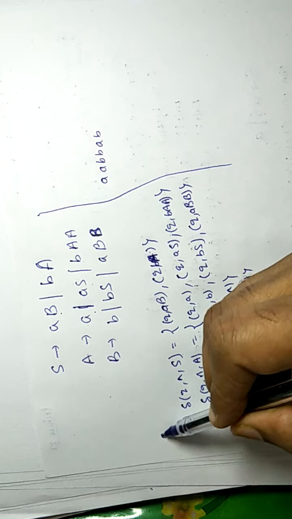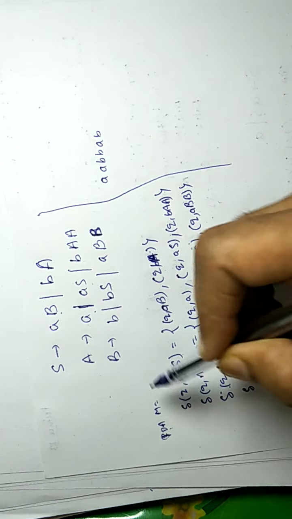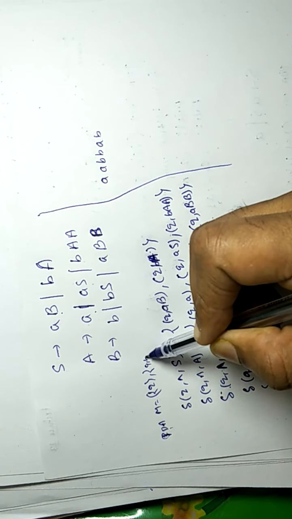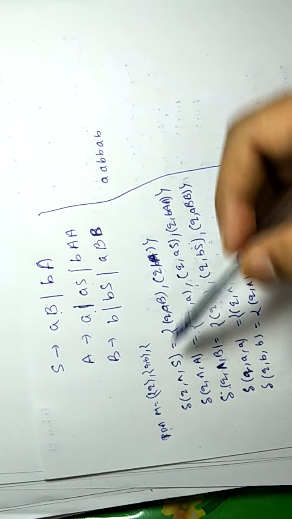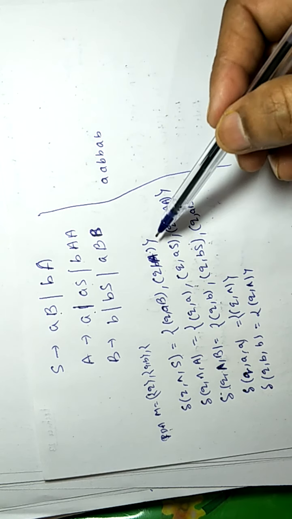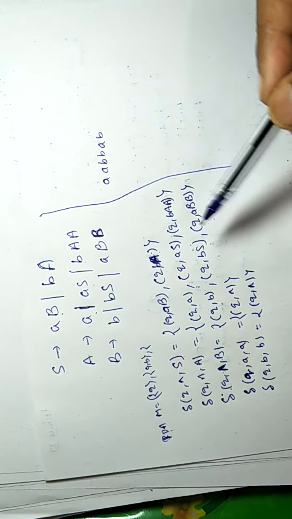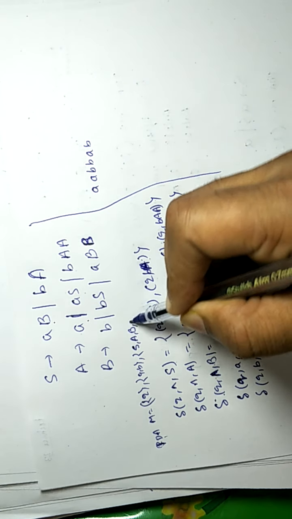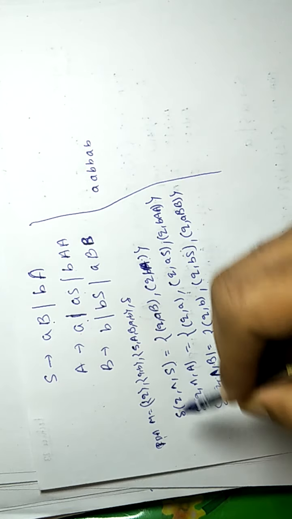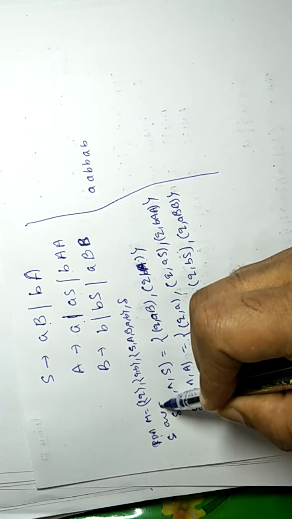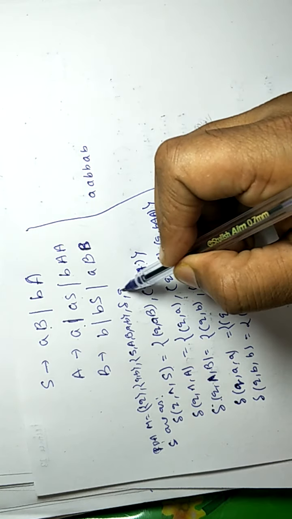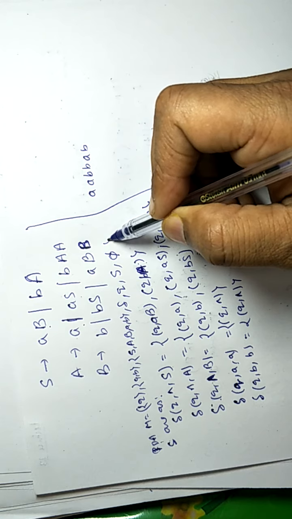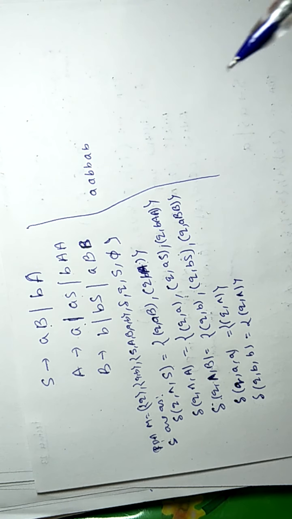And the PDA will be a machine having state Q, input symbols a, b, and stack symbols. We will push everything on this stack. Here you get A, B, small a, small b, capital S. So it is S, A, B, a, b. Transitions are as these, and Q is the start state and S is the stack initial symbol, and we accept by empty stack. So this is the PDA.